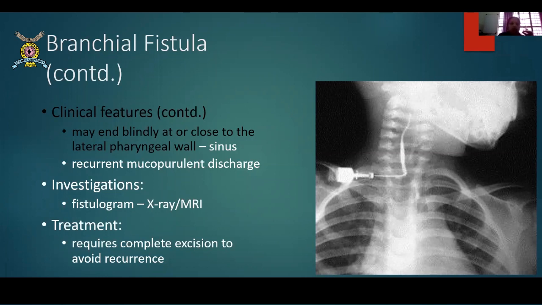mucopurulent discharge. Mucopurulent discharge is literally like a runny nose, a mucus-like discharge keeps coming out of it. Classical. Okay, it is very classical. A mucus type of discharge which you will see coming out from the neck of small kids. Mostly it is seen in kids. A fistulogram is a must. I have shown you how they do it. They put the dye here so that we can see how far the sinus tract is going, and it requires a complete excision to avoid recurrence.